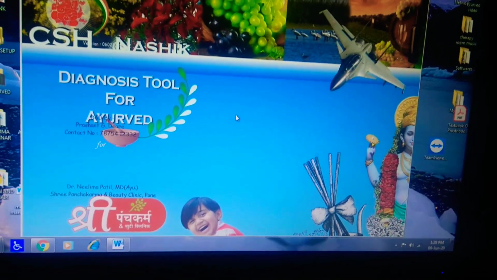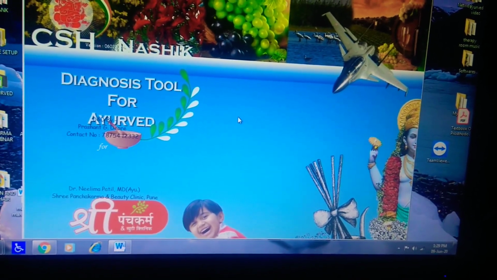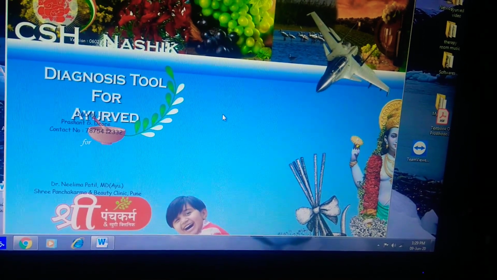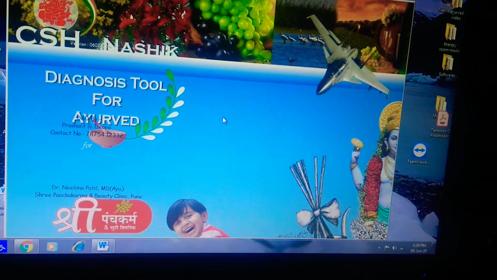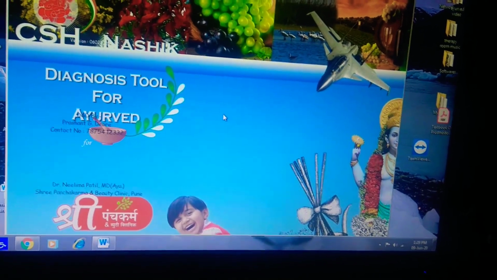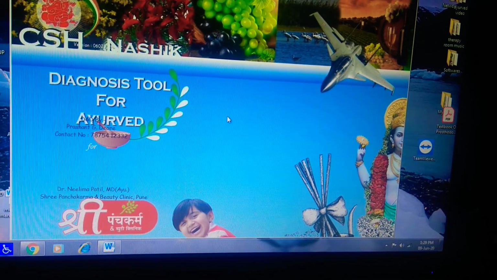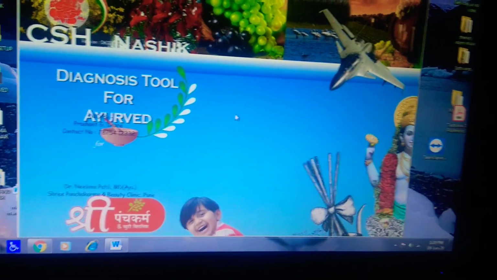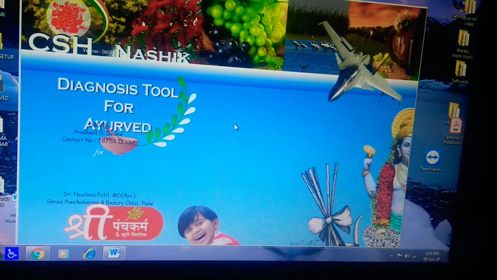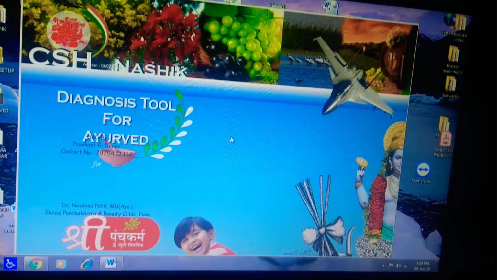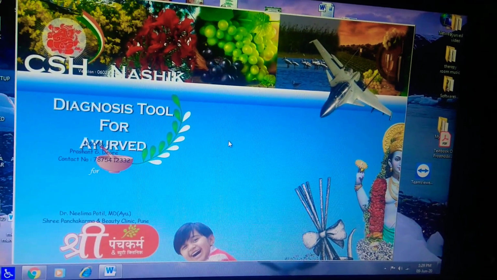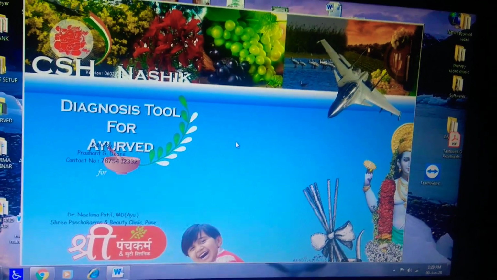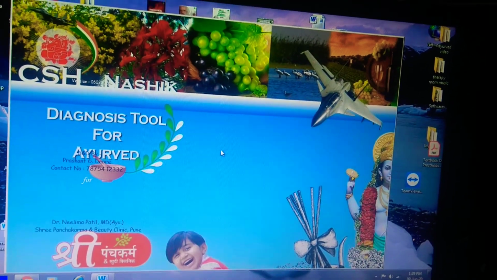Dr. Vaidya M.V. Kulladkar was my guru. I used to practice in his clinic. Unfortunately, he left us very early, but I use his case paper for my clinic only. So to avoid the burden of papers in the clinic, I decided to compile that case paper in a software.